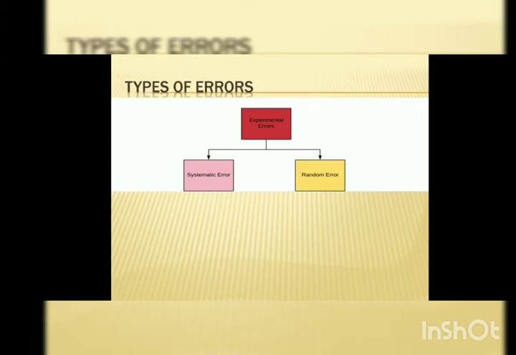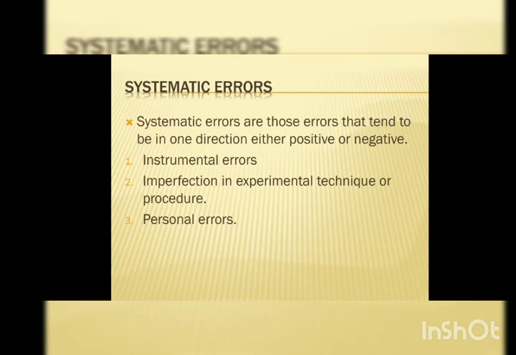So what do you mean by systematic errors? Systematic errors are those errors that tend to be in one direction, either positive or negative. What is the meaning of this statement? It means that systematic errors arise due to a definite cause or an actual reason.